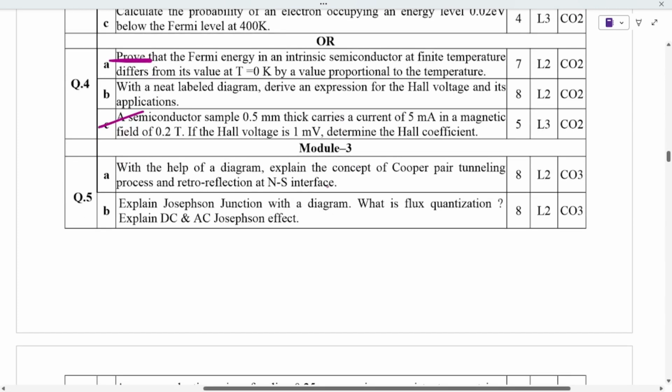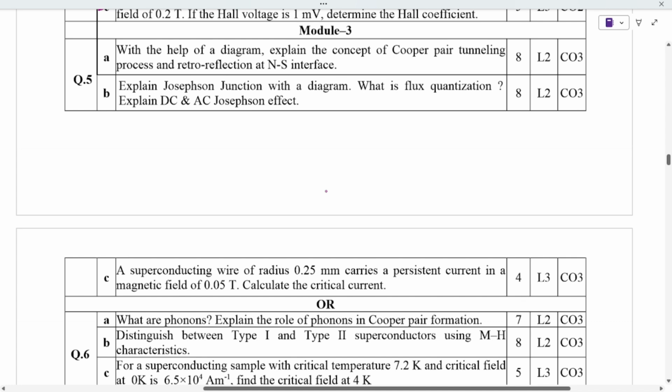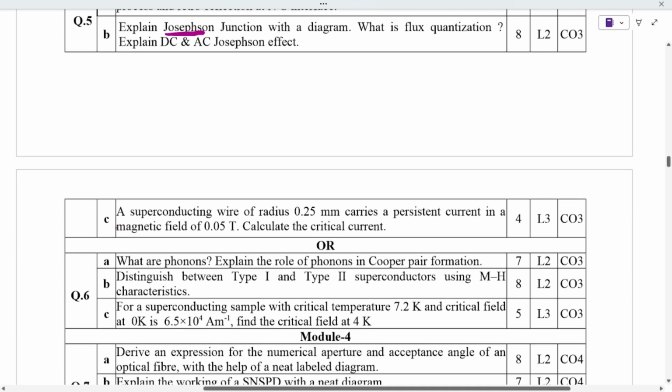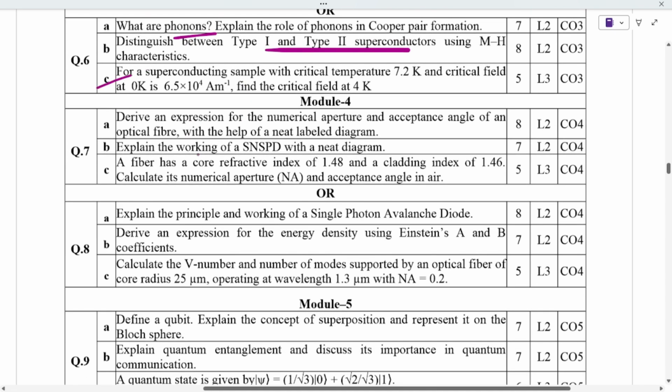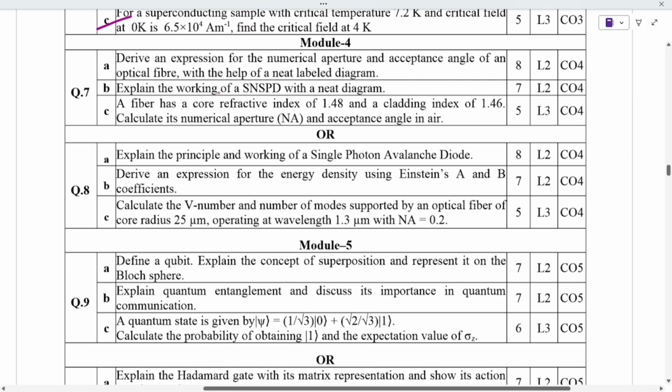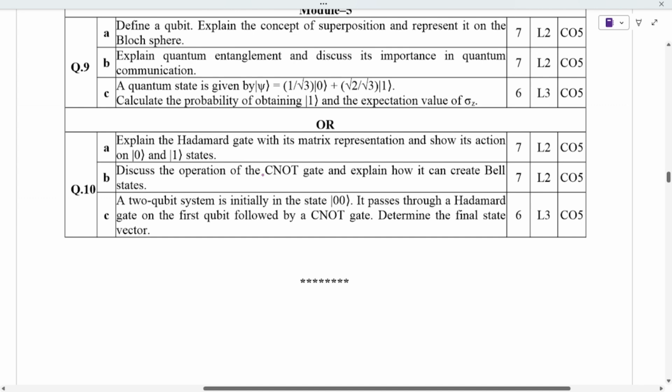Now module 3 is about superconductivity and Cooper pairs, Josephson effect and the numerical, and phonons, photons, superconductors, semiconductors and all, with a numerical in both questions. And module 4 is optical fiber, SPAD, SNSPD and all that. If you want these, I will give answers; you can let me know in the comment box. Module 5 is the easiest of all, about qubits, superposition, gates, Bell states and all.